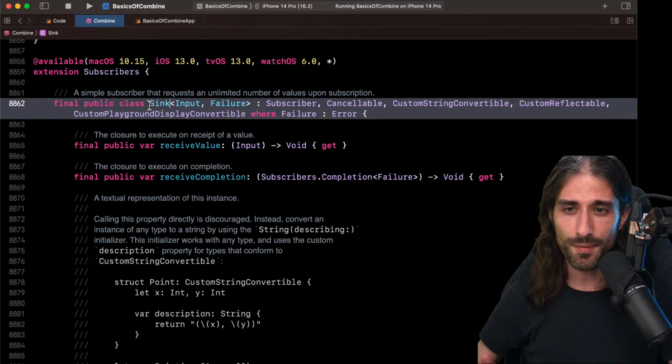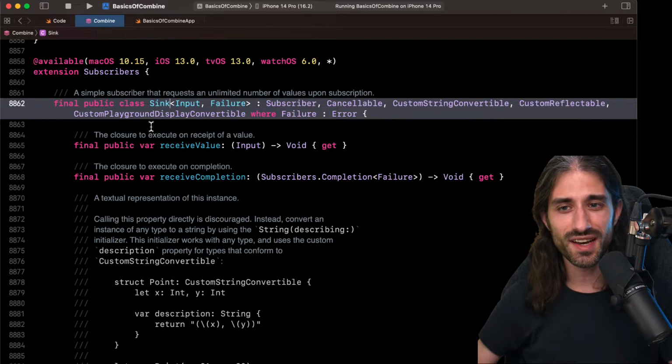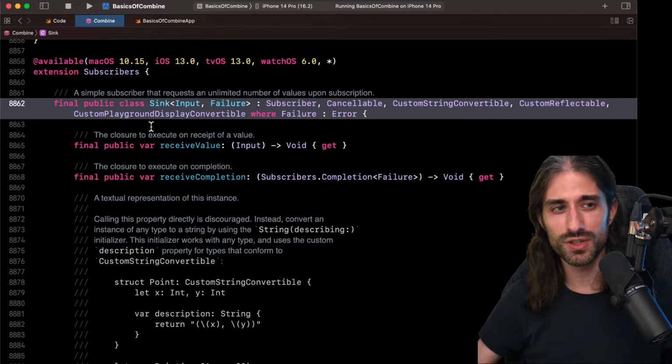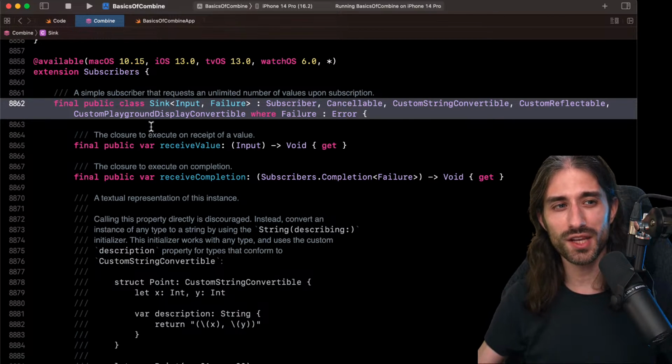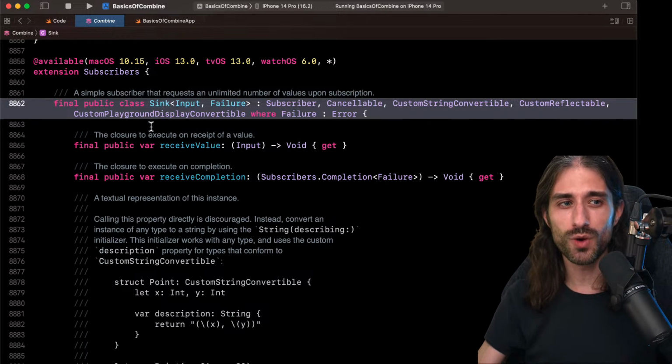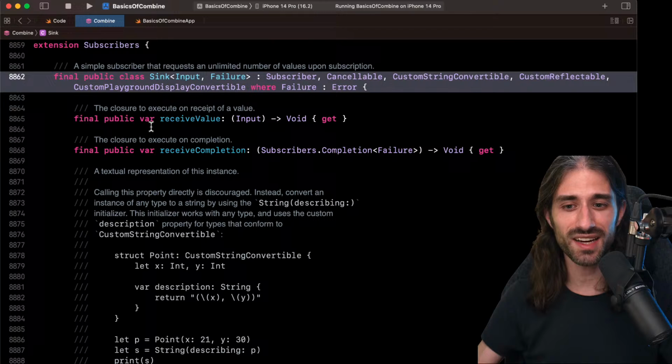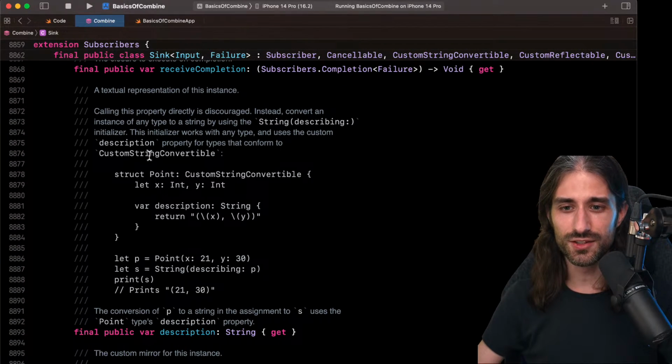And so most of the time you will not be using this class directly. We will see that there is actually a convenience method that you call on a publisher to say, I want to sink and pass a closure to get the value. This is similar if you've been using SwiftUI. In SwiftUI, you can create a modifier, but you don't call it by passing the modifier struct. You actually create an extension on View to have a better syntax. You will see that there is the exact same syntax in Combine.